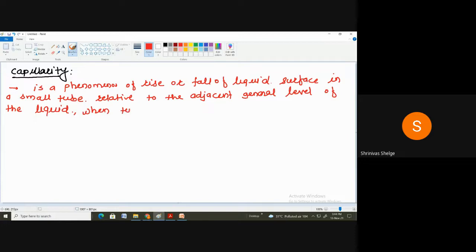When the glass tube is held vertically in the liquid.